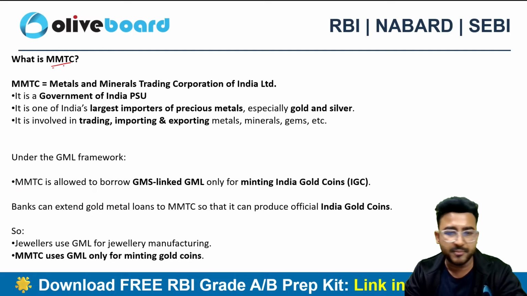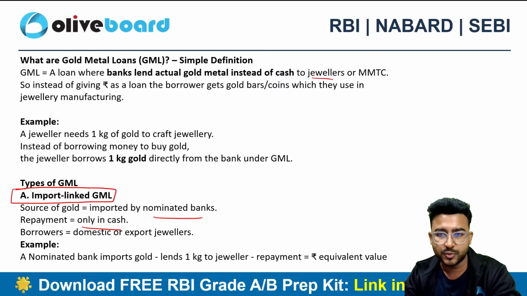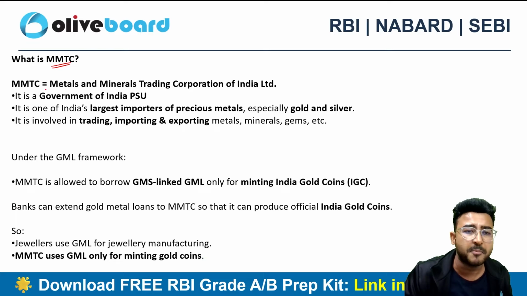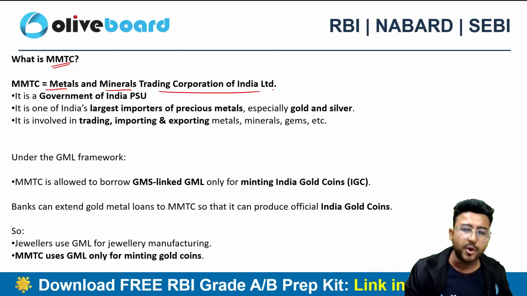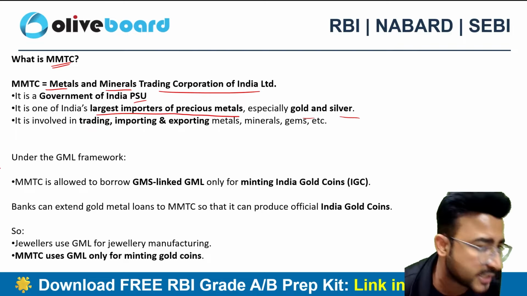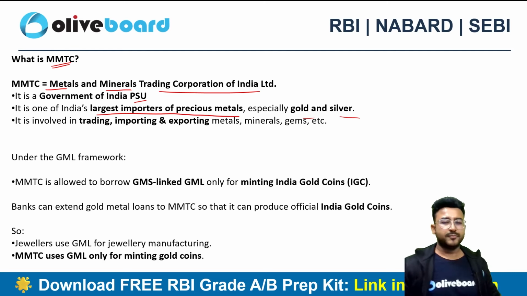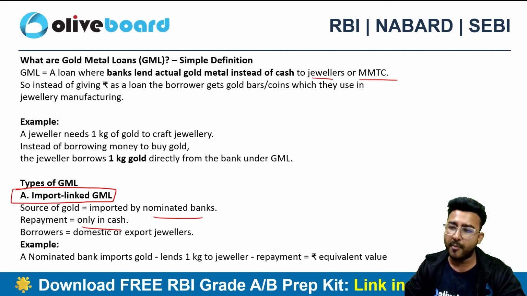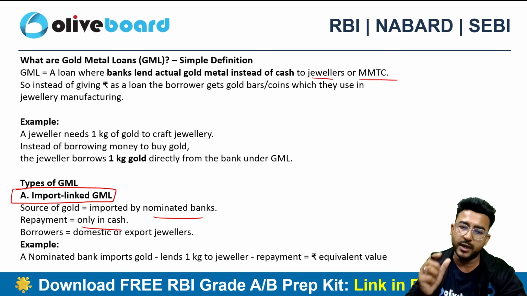You can give loans to the jewelry business or MMTC. Now what is this MMTC? MMTC is nothing but Metals and Mineral Trading Corporation of India. It's a public sector undertaking of the government of India and one of India's largest importers of precious metal, including gold and silver. So the MMTC can also secure the loan from the nominated banks in the form of gold metal.